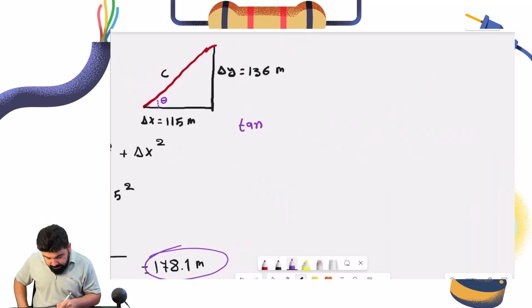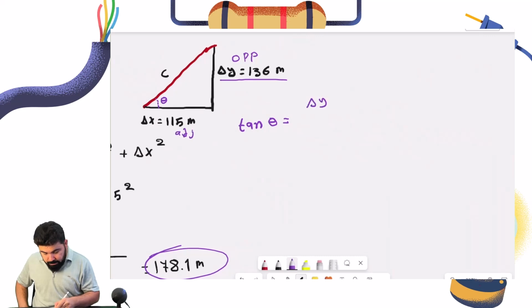So tan theta is equal to opposite, which is this, divided by adjacent, which is delta x. So delta y divided by delta x. So tan theta is equal to 136 divided by 115.